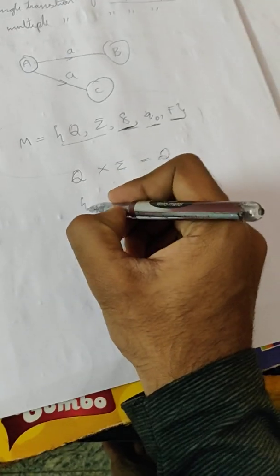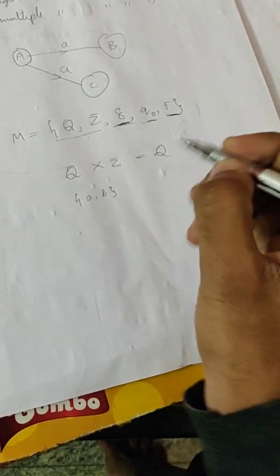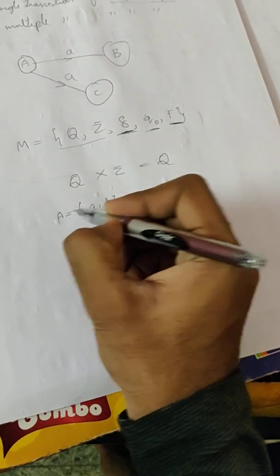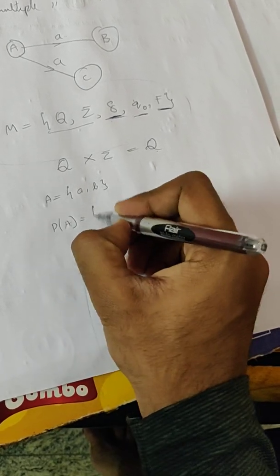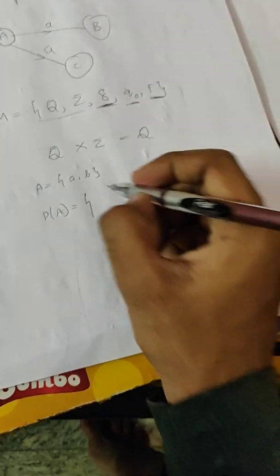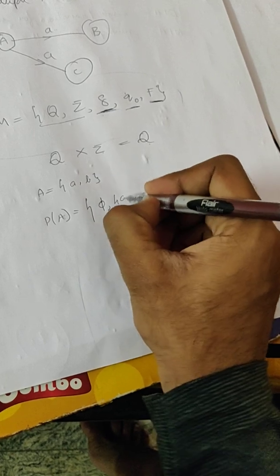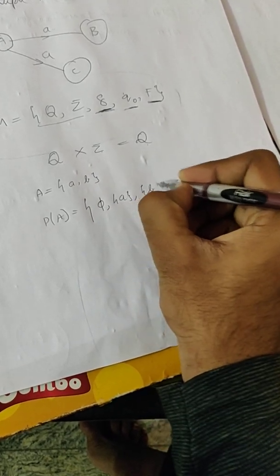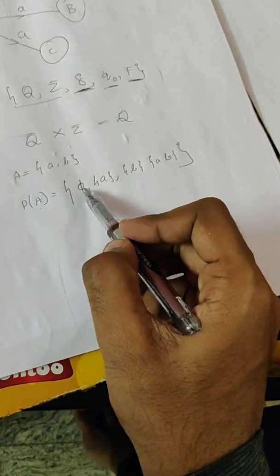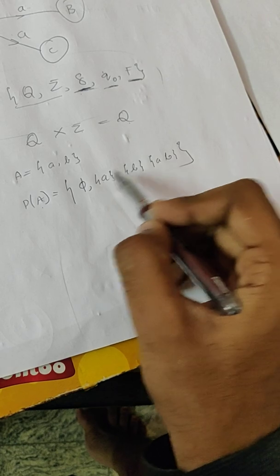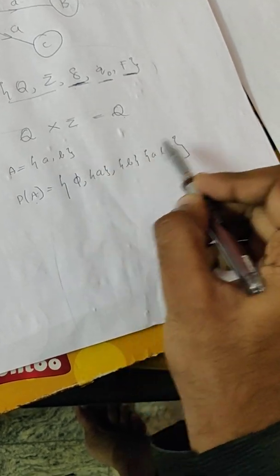Consider a set A containing A, B. The power set of A is represented by P of A. It is a set containing all the subsets of A, like psi, A, B, AB. All combinations of this are in here.